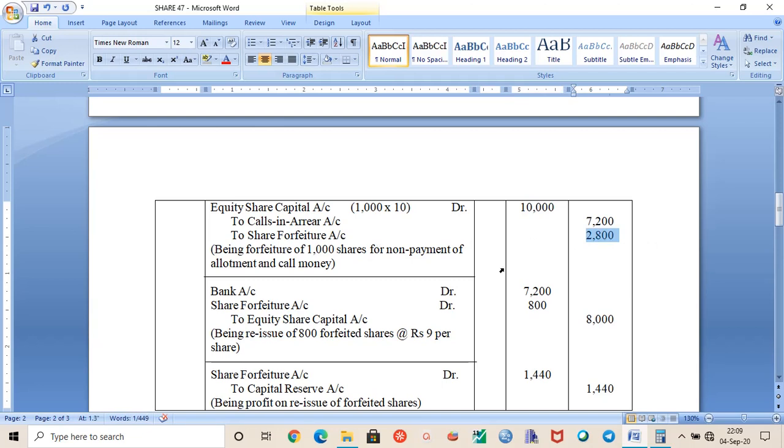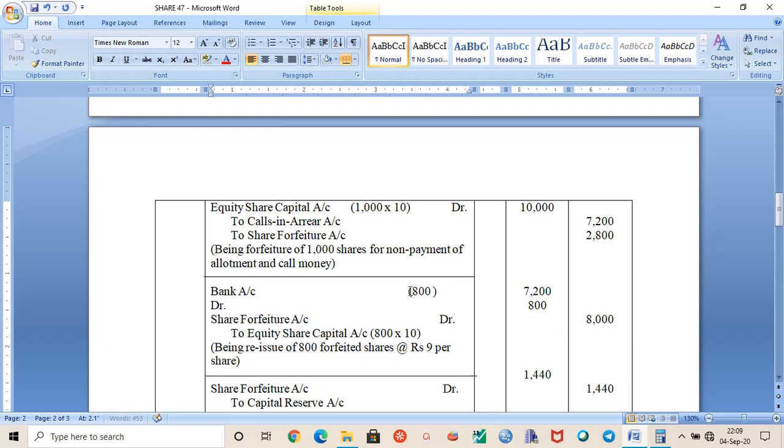So 1,000 shares were actually forfeited. So we are reissuing only 800 forfeited shares at rupees 9. The shares are actually reissued as fully paid. So 800 shares are actually reissued, right? So 800 into 10 will be 8,000. Now 800 into 9 should be 7,200.